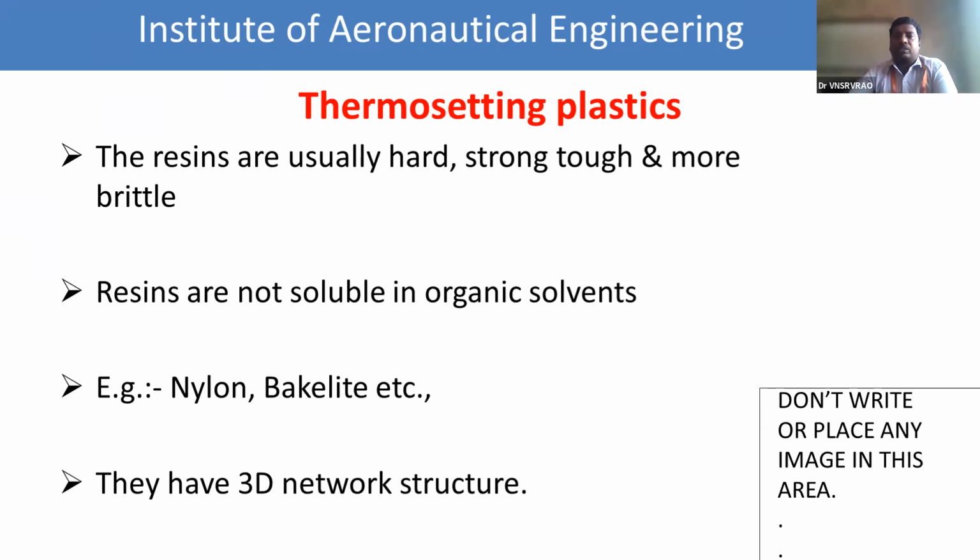Out of the two plastics, thermoplastics and thermosetting plastics, which is more stable? Thermosetting plastics are more stable. Why is thermosetting more stable? Because it involves the cross-linked chain. Okay. So this is about the types of plastics.